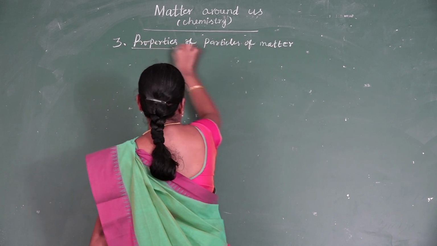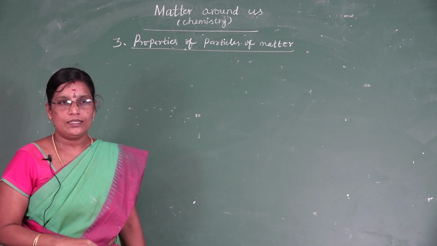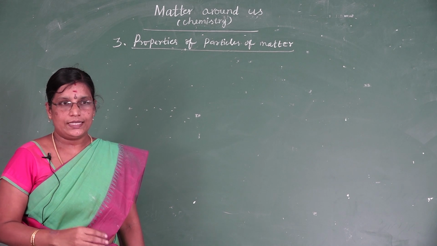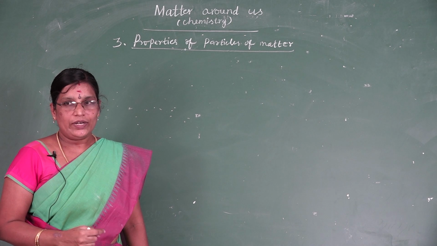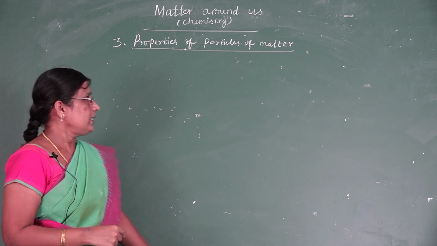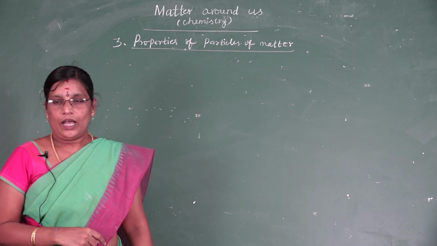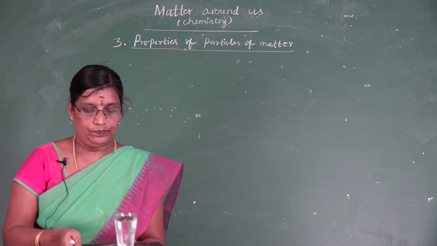Properties of particles of matter. It has two main properties. The first one is particles of matter have a lot of space in between them. The second one is particles of matter attract each other. Now let us see one by one. The first one is particles of matter have a lot of space in between them. I am going to explain by using a simple activity.